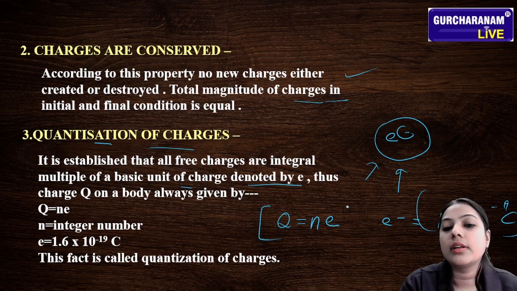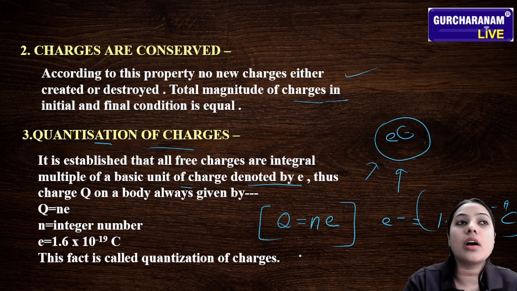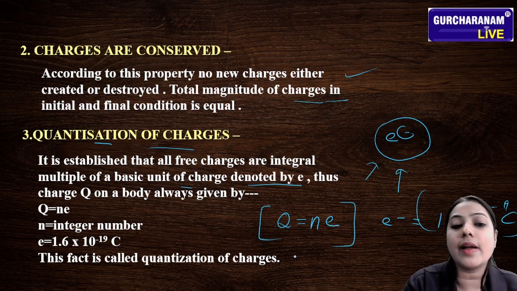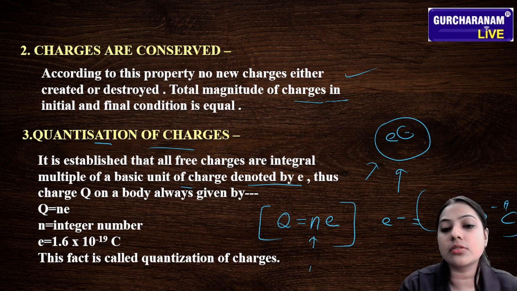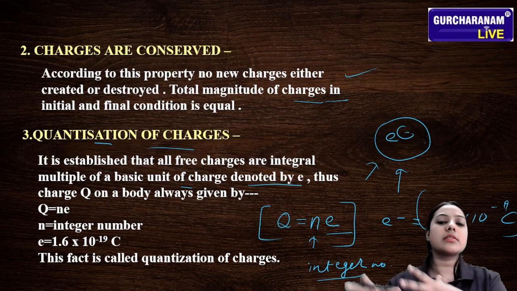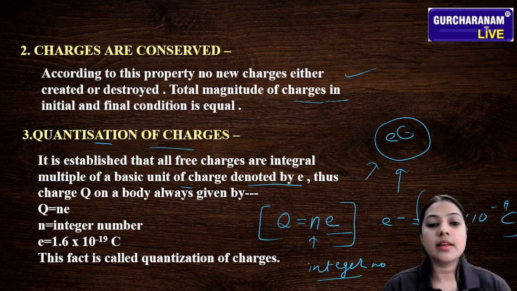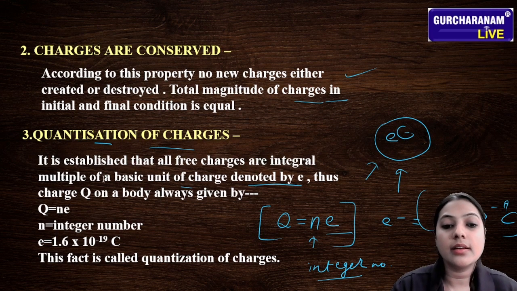This expression comes from the quantization of charges. The formula of quantization of charges is Q = nE, where n is an integer number and e is the charge of an electron. This fact is called quantization of charges, Q = nE. It means that all free charges are integral multiples of a basic unit of charge denoted by e.